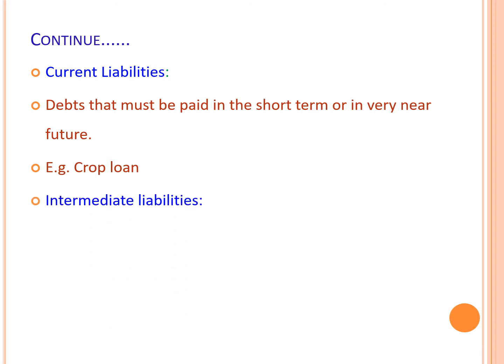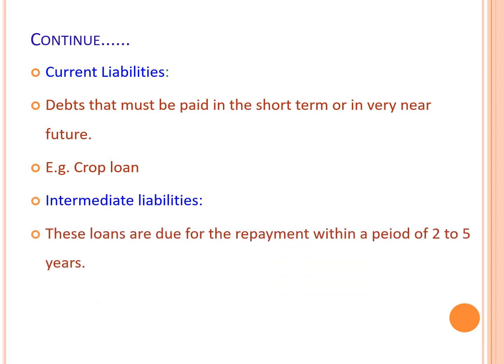Then next is intermediate liabilities. These loans are due for repayment within a period of 2 to 5 years. That means we have to repay the loan within 2 to 5 years. Such loans or debts are called intermediate liabilities. For example, livestock loan, machinery loan.